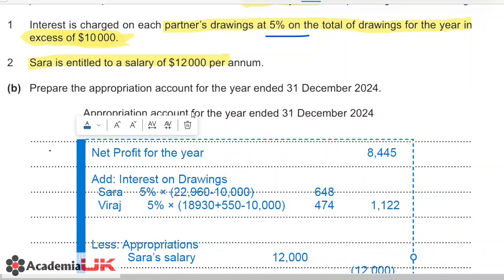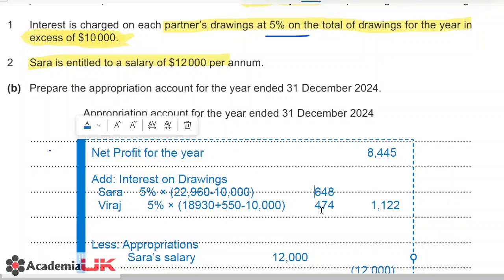Right, so we are starting off with the net profit for the year, that is 8445 that we calculated in the first part. We are simply adding interest on drawings over here. Now this interest on drawings for Sarah, we are taking 5% over the excess of 10,000. So her amount of 22,960 minus 10,000, we multiply that by 5%, we're getting 648. And for Viraj, we're adding that 550 additional drawings, and then we deduct 10,000 from the total and take the 5%. So his interest on drawings will be 474.